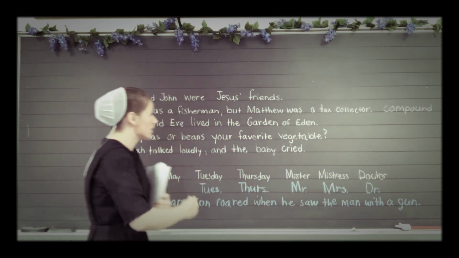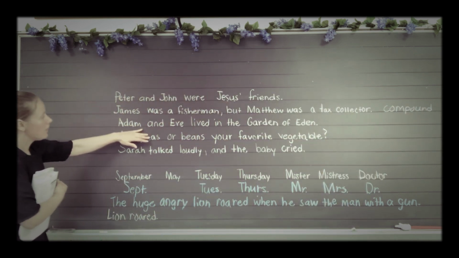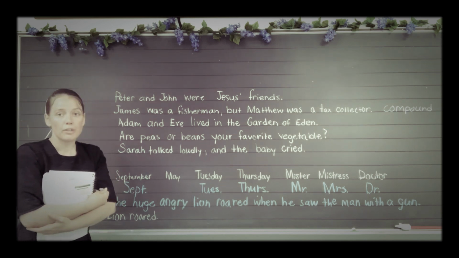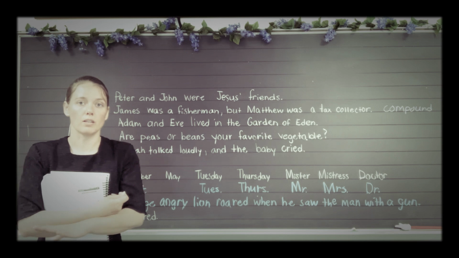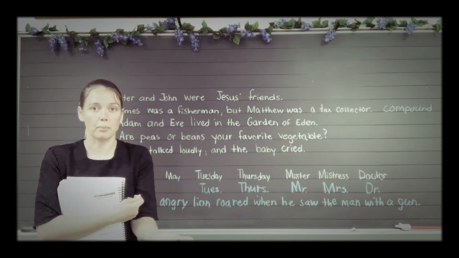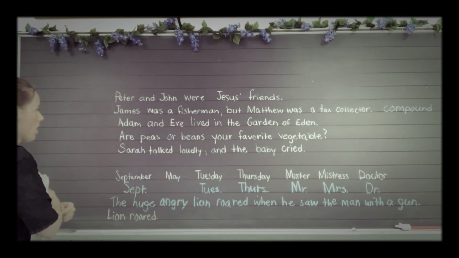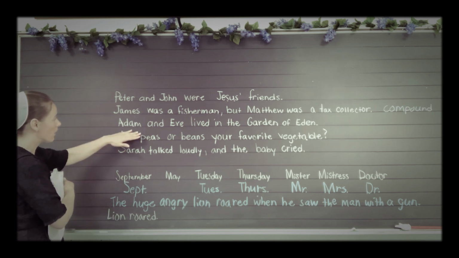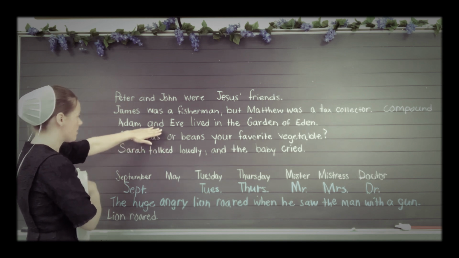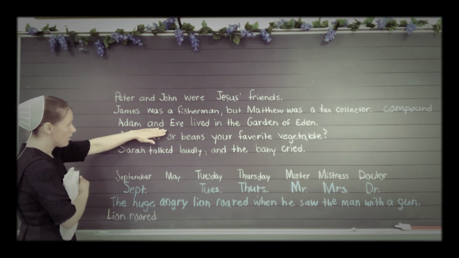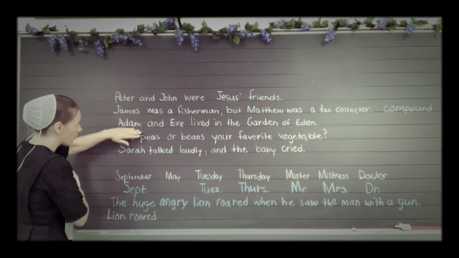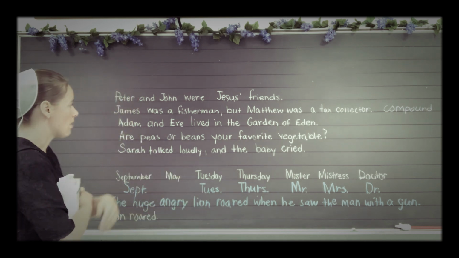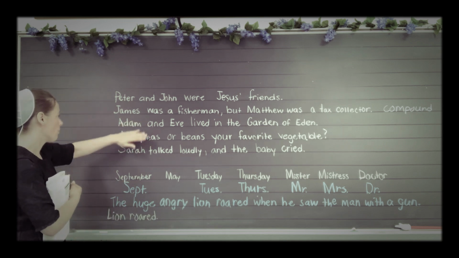Okay, let's look at the next example right here. Adam and Eve lived in the Garden of Eden. Well, we don't have any and, but, or word in there. So this one might be a little easier to tell, but actually, yes, we do have and in here. But if we look at this part here, Adam, is Adam okay by itself? No, Adam is not a sentence by itself, so this is not a compound sentence.